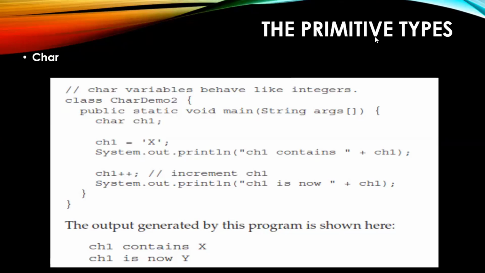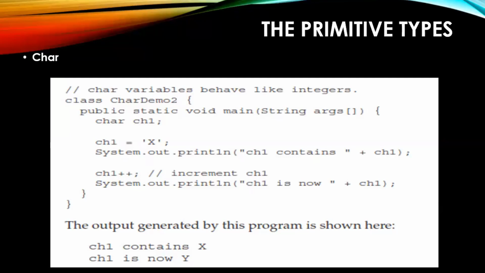What will happen if we cancel the plus sign on ch1? Then x will be printed twice. See, our intention in this program is to check that, generally, plus plus is nothing but an increment operation. What does plus plus indicate? Whatever is the previous value, add 1 to it. Plus plus is nothing but whatever is the previous value, you add 1 to that previous value.